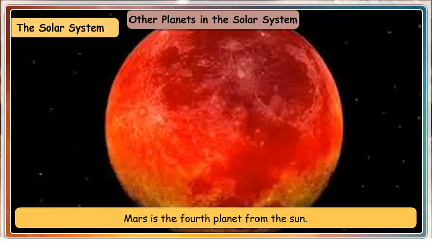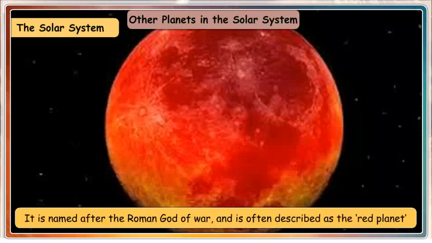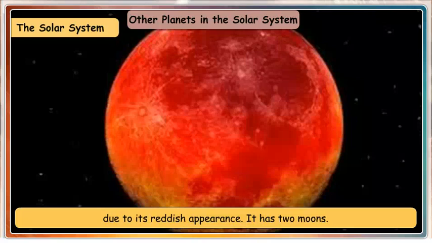Mars. Mars is the fourth planet from the Sun. It is named after the Roman god of war and is often described as the red planet due to its reddish appearance. It has two moons.